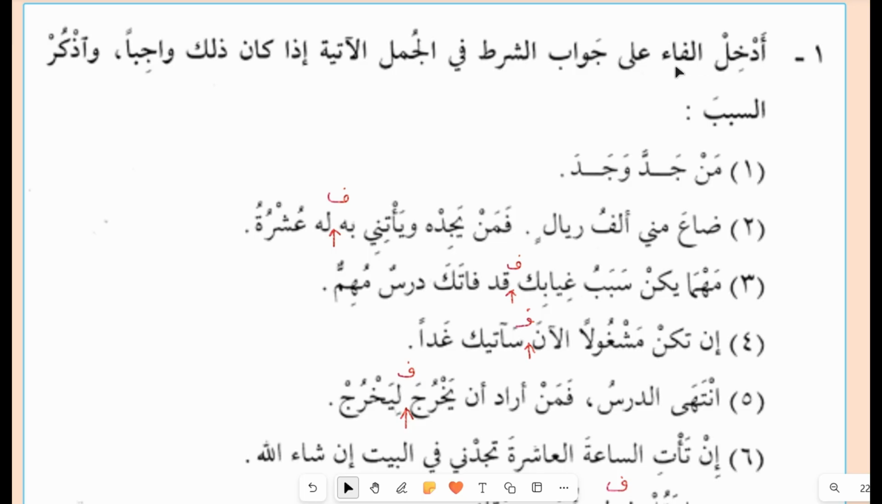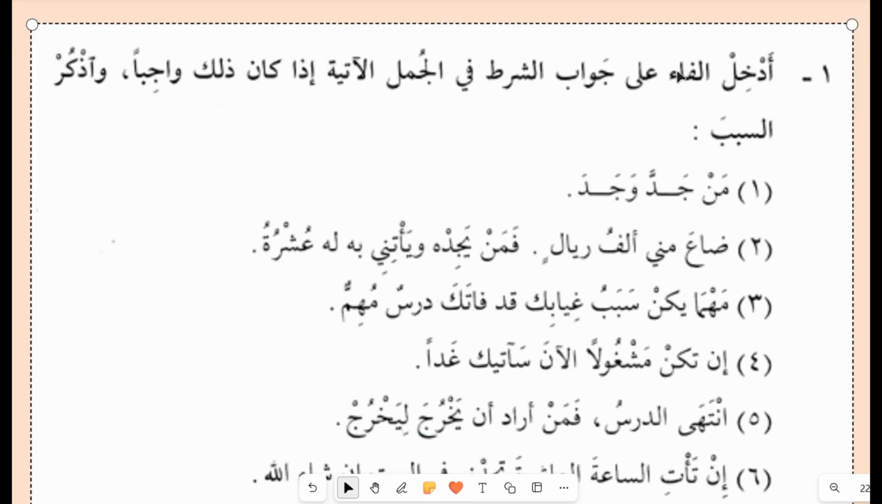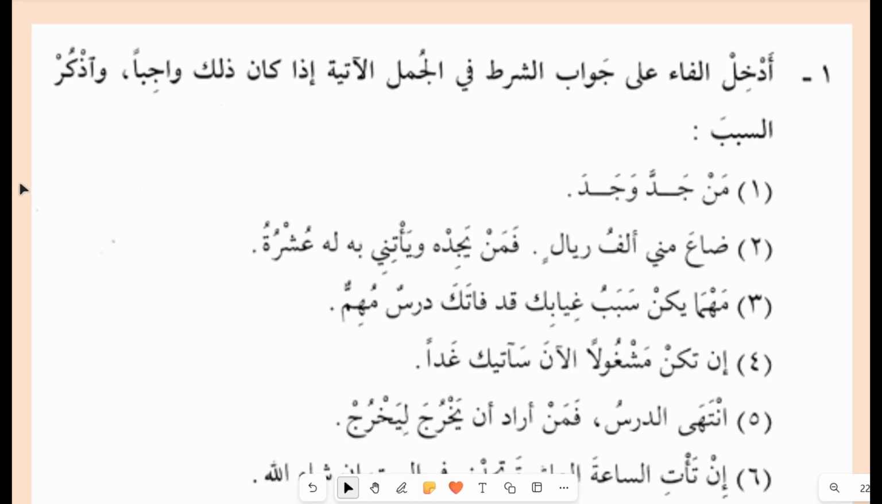udkhul al-fa. Now you have to enter the letter fa on the jawab of the condition in a sentence, if that is required. If it is correct to put a fa, you have to put a fa in it, and mention the reason why you have put the fa in the jawab of the condition. So let's see the jawabs and the conditions here.